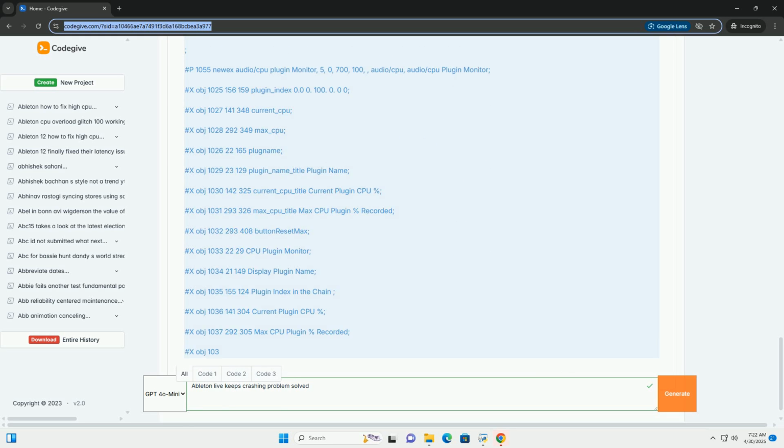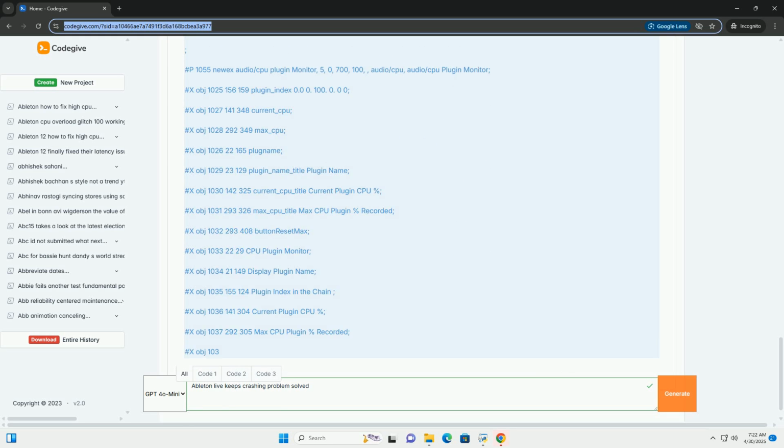4. Advanced troubleshooting and code examples, Max for Live. If the above steps haven't resolved the issue, you might need to delve deeper. Max for Live provides a powerful way to create custom devices that can address specific stability problems.